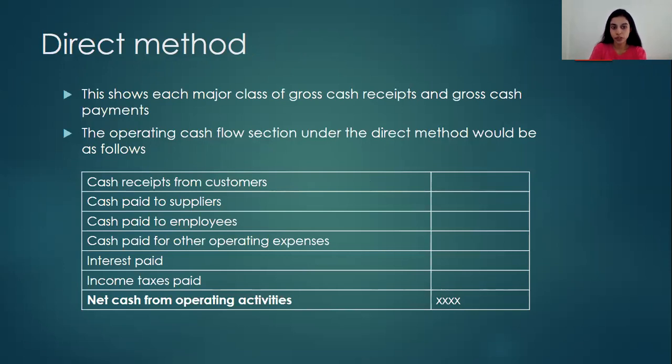So let's first focus on the direct method. So this shows each major class of gross cash receipts and gross cash payments. So this method is pretty much straightforward because you just have to directly take the cash paid or received amount into the statement of cash flows. So in this format, this is not a standard format again, this is just an example. So in this, I have mentioned some cash inflows and cash outflows under the direct method of representing the operating cash flows. So cash receipts from customers, cash paid to suppliers, employees, etc. Interest paid and income taxes paid, etc.